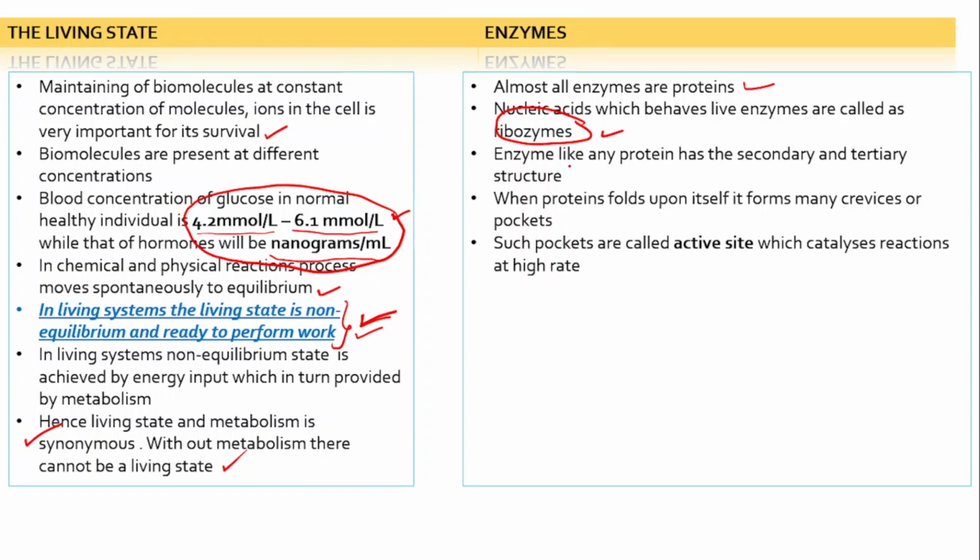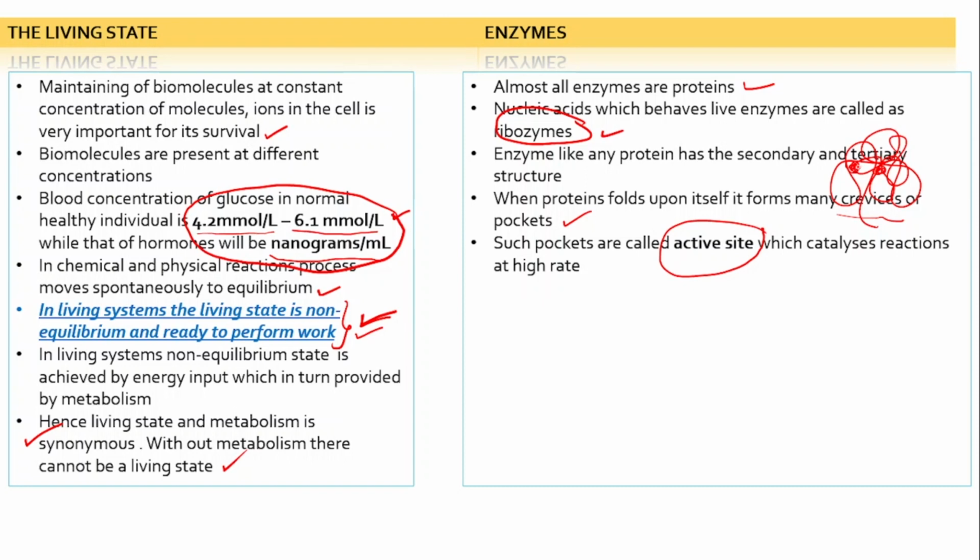When proteins fold up on themselves, they form many crevices and pockets. Such pockets are called active sites. For example, this is the tertiary structure. We have a bend here, and these bends form crevices.